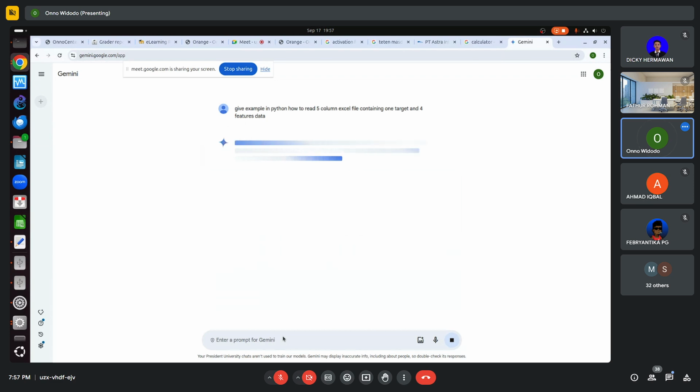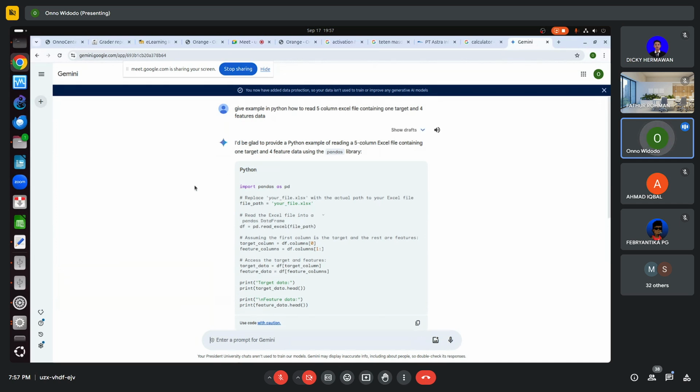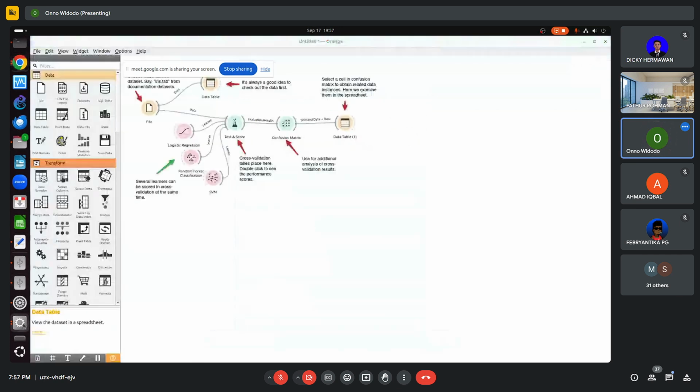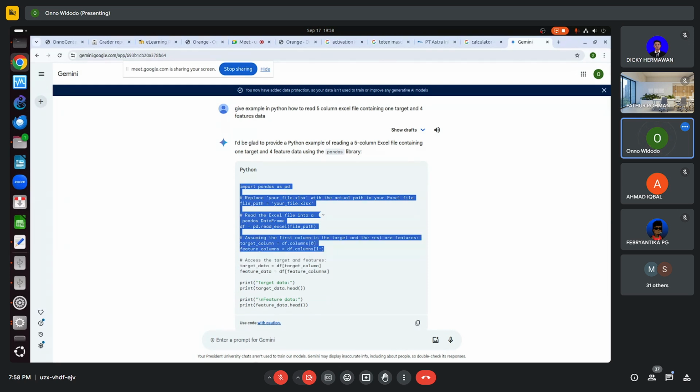So one single widget like this in Orange, we have to write as long as this. So how many lines?